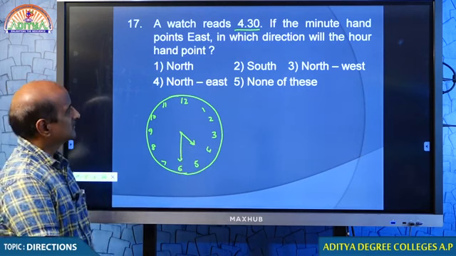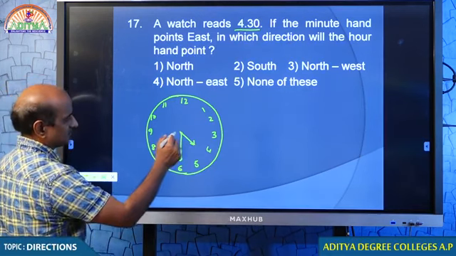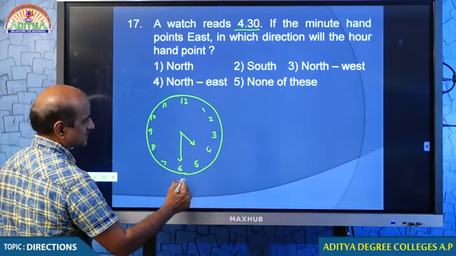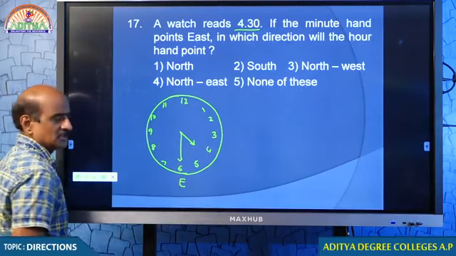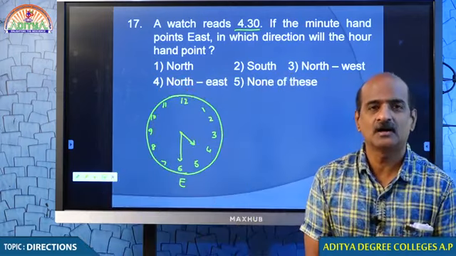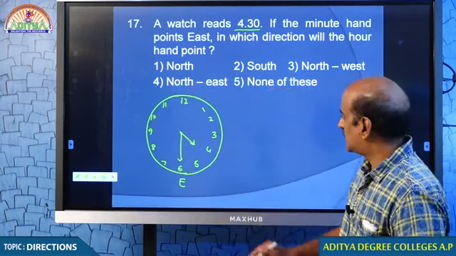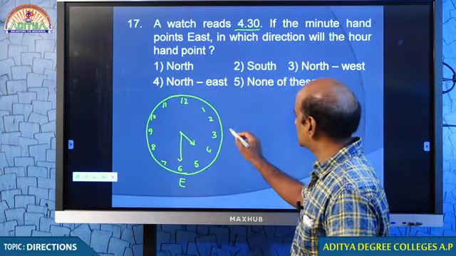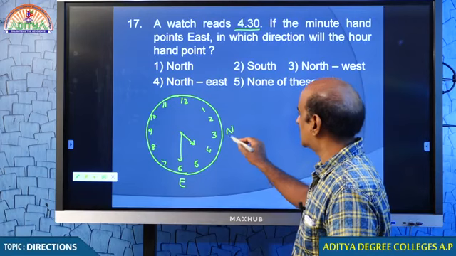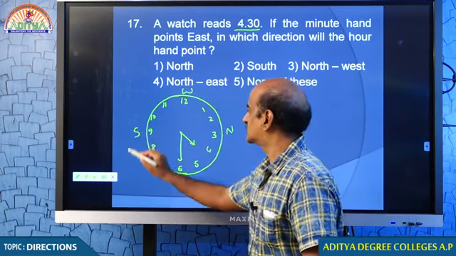Now, if the minute hand points east, if you want to call this point east, then you must call this point north. This is anyway west, this is anyway south.